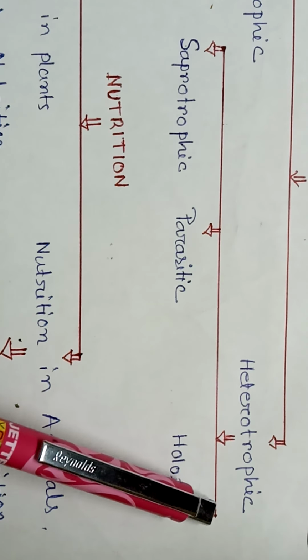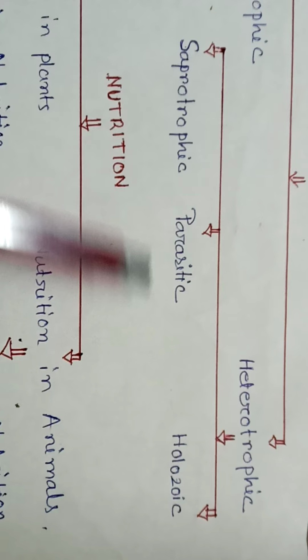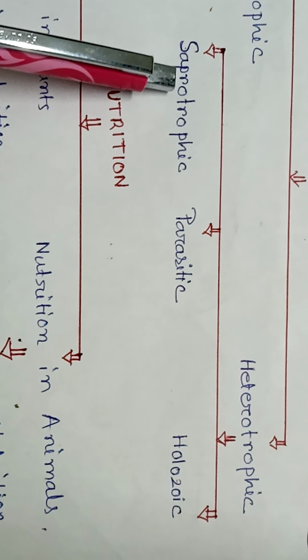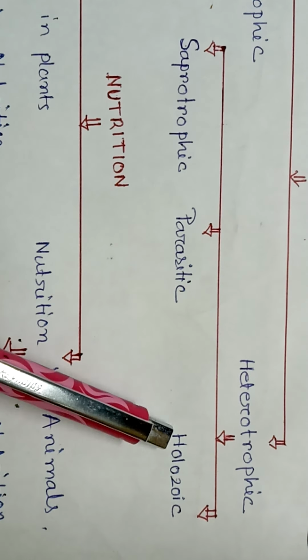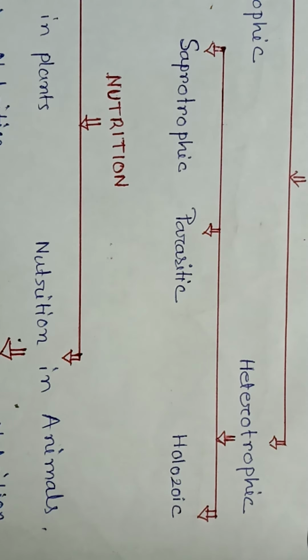Heterotrophic mode of nutrition is of three types: saprotrophic, parasitic and holozoic. Now we will see what is saprotrophic nutrition.